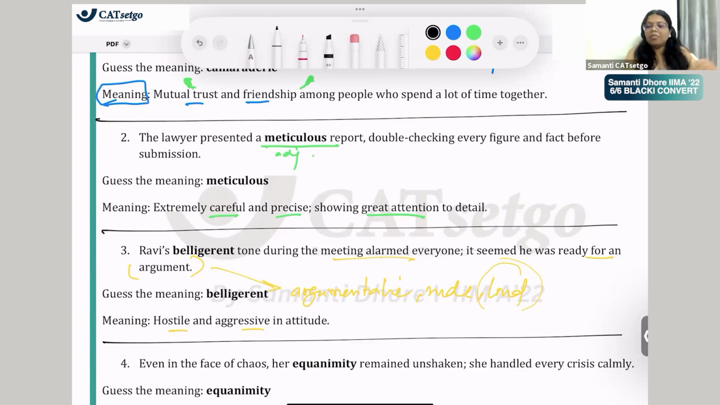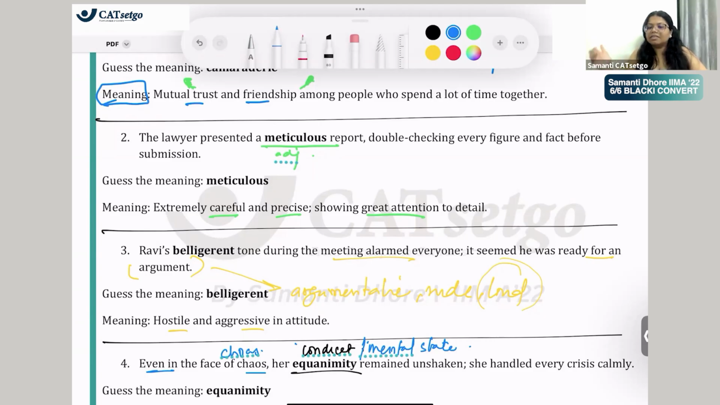Again, it's a neutral word. Tell me what kind of attitude or what kind of conduct. Definitely this is about some conduct, of a personality. What kind of conduct is it? Even in the face of chaos, chaos meaning a lot of hodgepodge, her equanimity remained unshaken. She handled every crisis calmly. Her equanimity is some conduct, some mental state. It remained unshaken. This person's conduct, behavior, mental state remained unshaken.